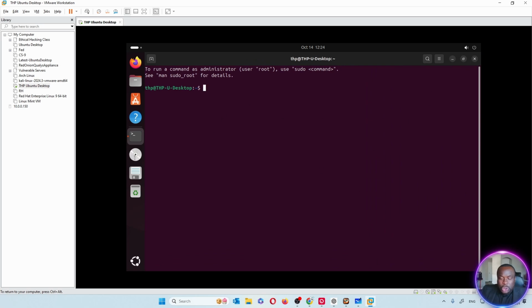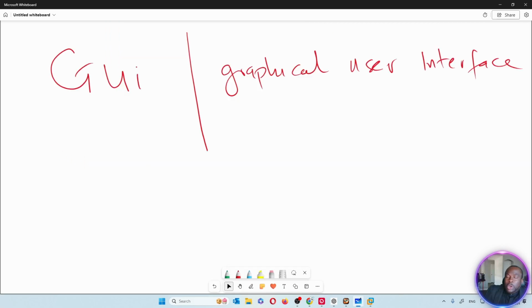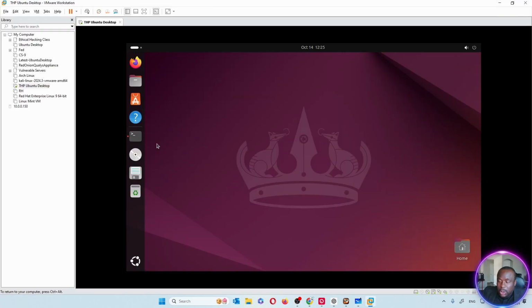But I want to show you something on the graphical interface first. The graphical user interface, we call that the GUI. If we hear about GUI, we just mean the graphical user interface. A lot of you come from Windows and you're not used to just a black and white screen. So when we go here on Linux, all of this you see is the graphical user interface.